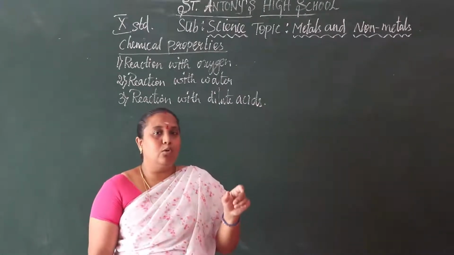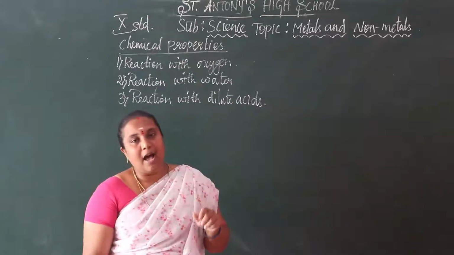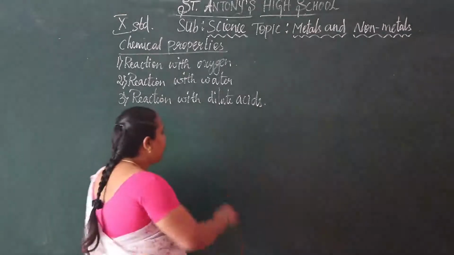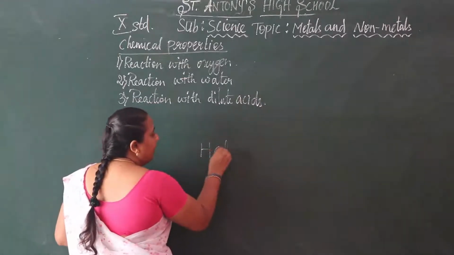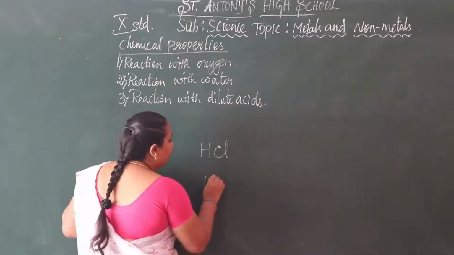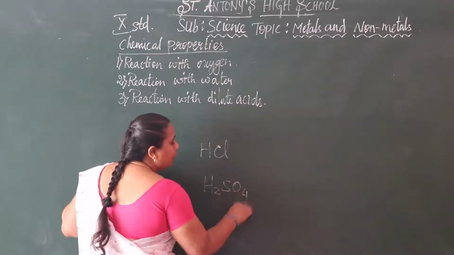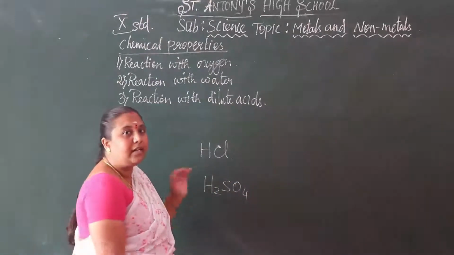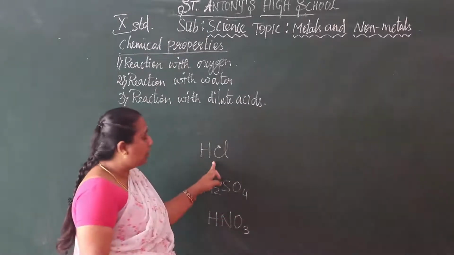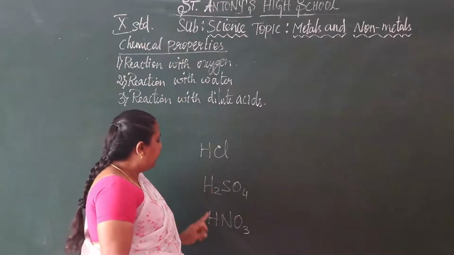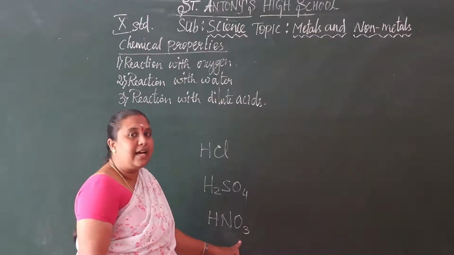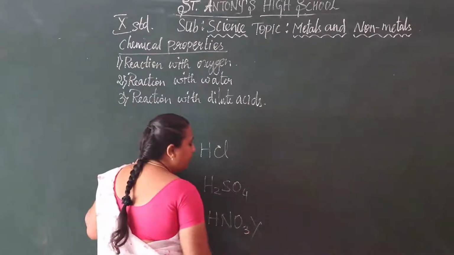Before that, you should know the molecular formula of these acids. Hydrochloric acid is HCl. And what is the molecular formula of sulfuric acid? H2SO4. And the molecular formula of nitric acid is HNO3. See, hydrochloric acid, sulfuric acid, nitric acid. There is no reaction between nitric acid and metals. This is not possible.